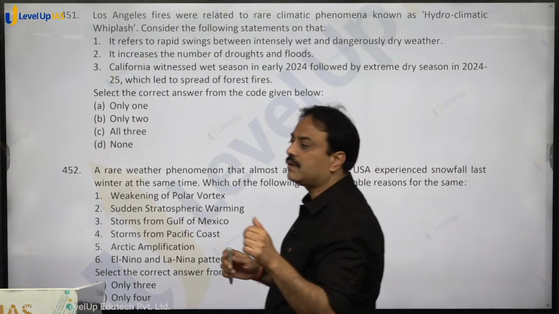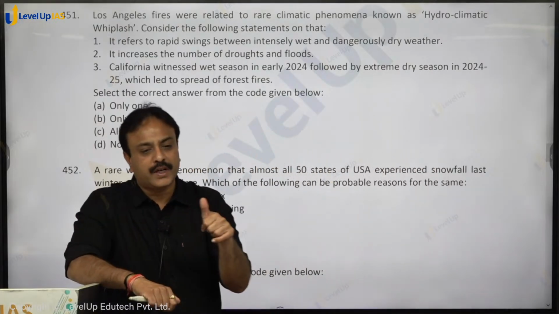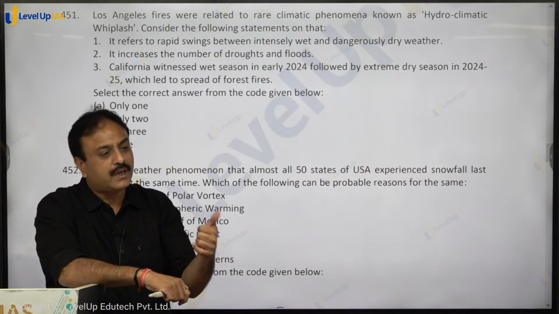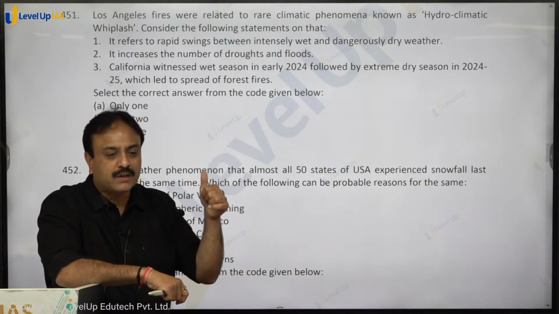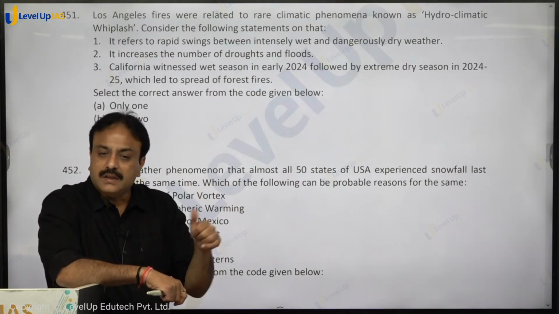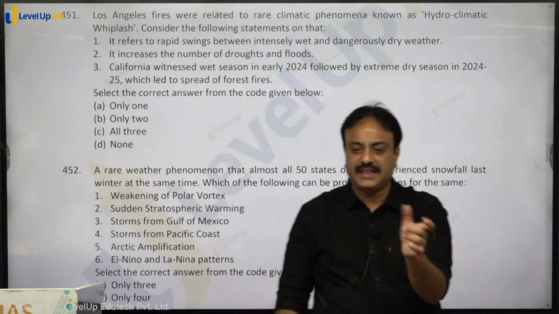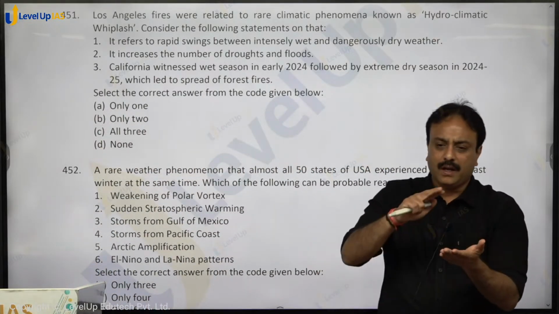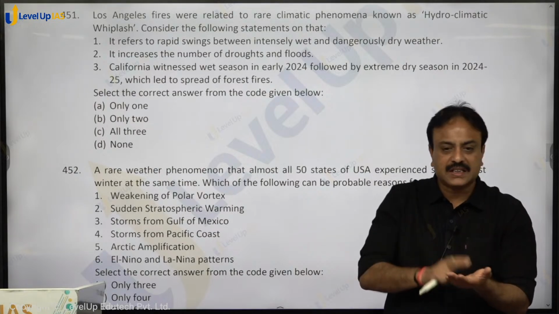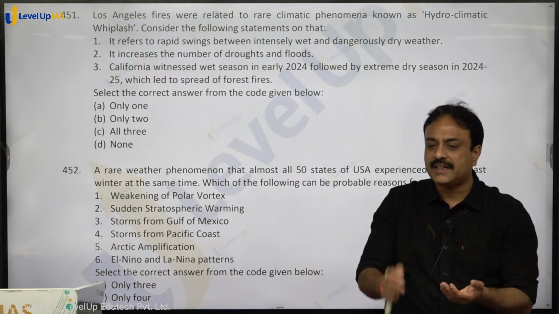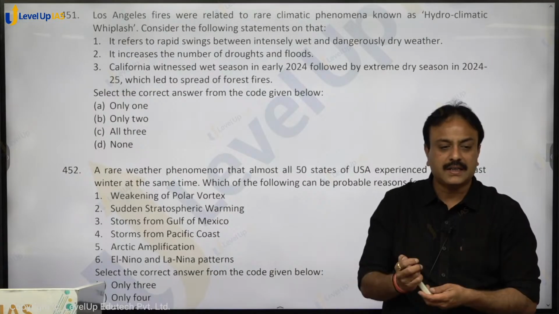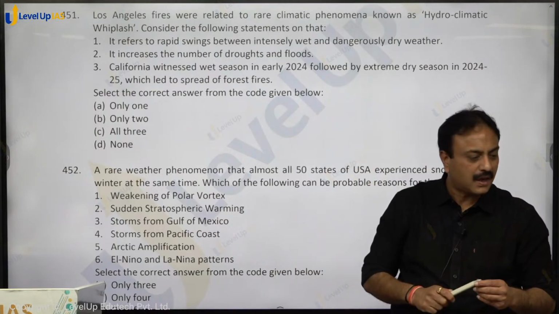Due to changes in quantity of water, rainfall, change in climate, the seasons of a place change. How change? Alternate wet and dry season. एक साल drought होगा, next year flood, next year drought, next year flood. That is hydroclimatic whiplash. Are you getting that?